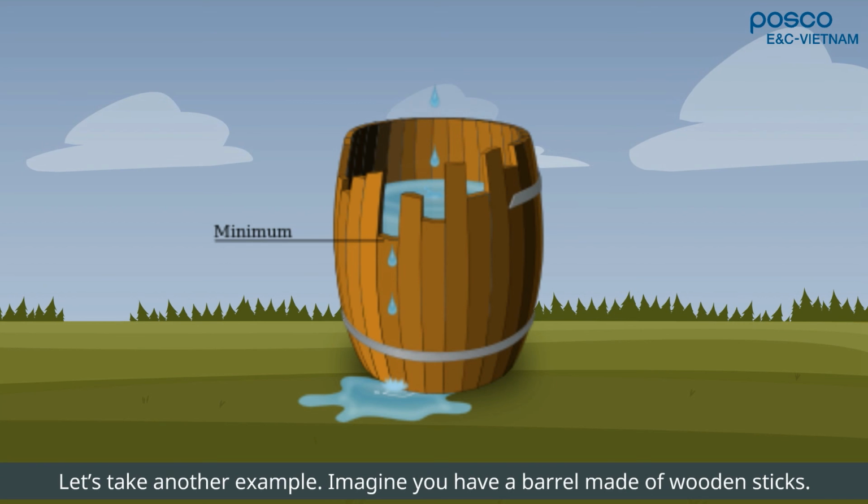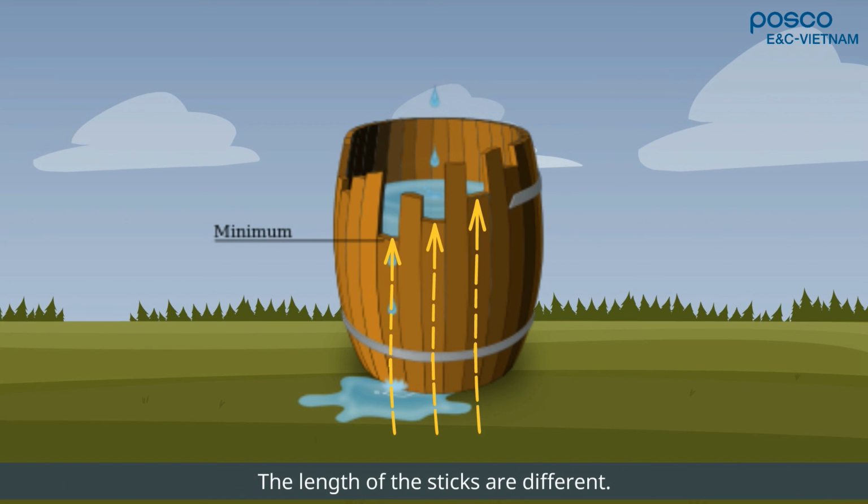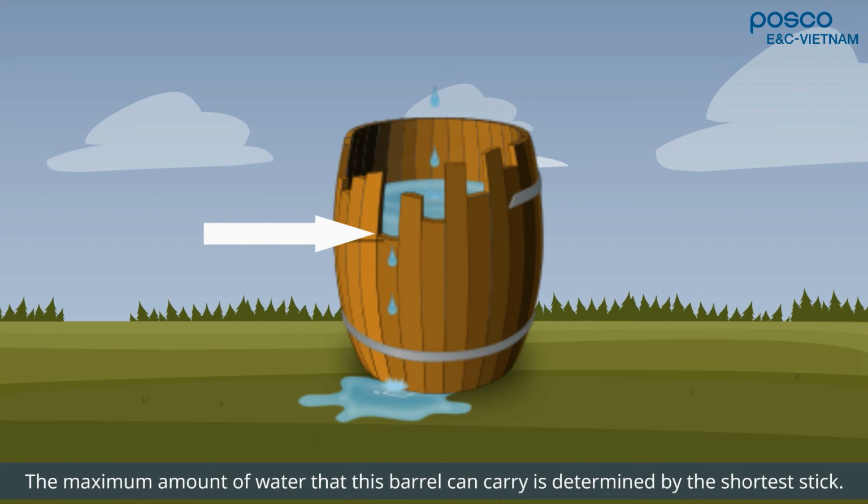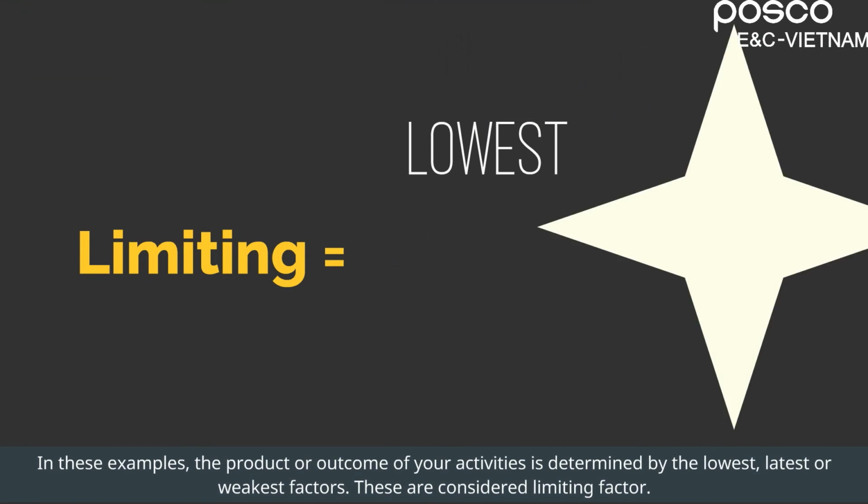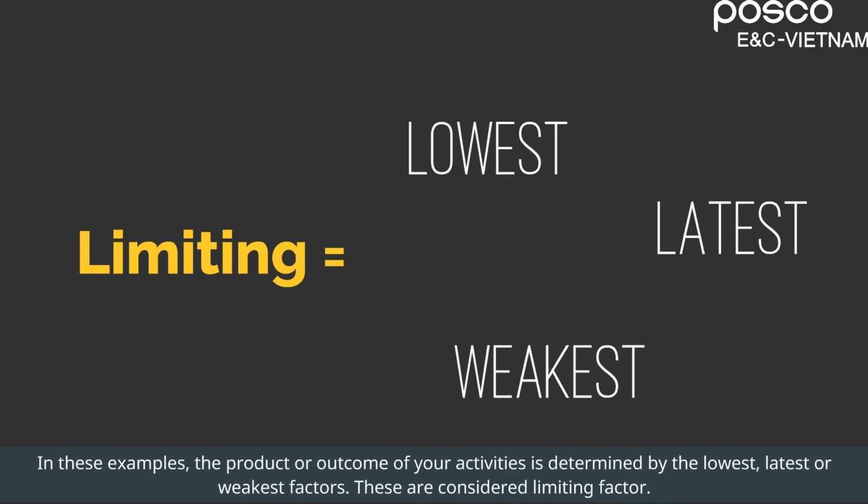Imagine you have a barrel made of wooden sticks. The length of the sticks are different. The maximum amount of water that this barrel can carry is determined by the shortest stick. In these examples, the product, or outcome of your activities, is determined by the lowest, latest, or weakest factors. These are called limiting factors.